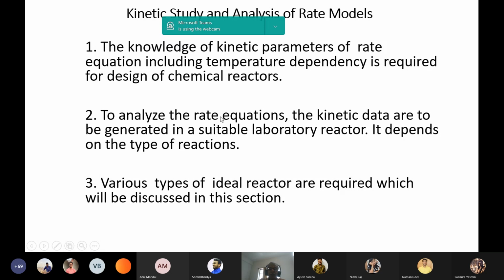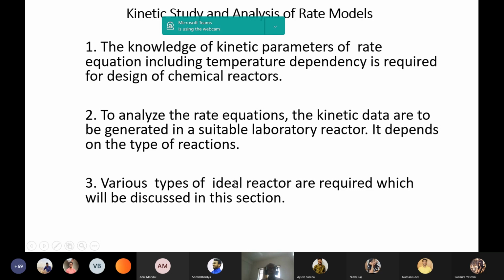Complete kinetic data is required to find out a rate equation or rate parameters. A complete rate equation means details of the rate parameters. Third point, various types of ideal reactors are used for the generation of laboratory data. That is, various ideal reactors are used for laboratory purposes.